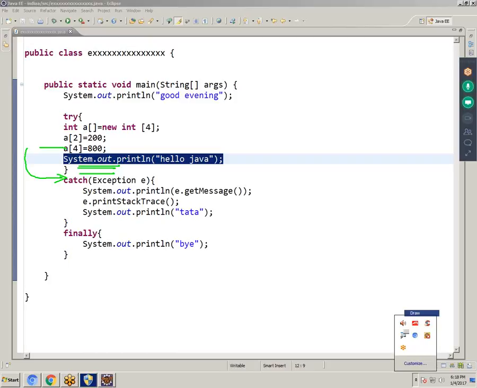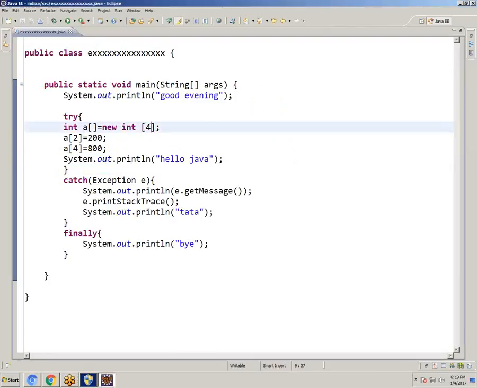Here we have an exception. Actually, I gave size 4, and it starts with 0, so size 4 is over. So there is an exception. That's the reason it comes to the catch block. Okay, right. That is one logic. Got it, ma'am? Yes, sir. Right. Now I am giving size 5, for example.